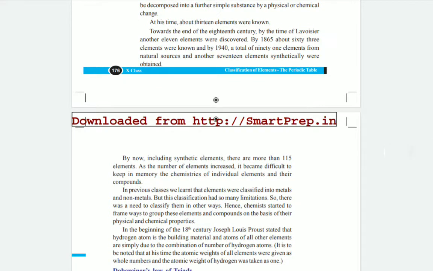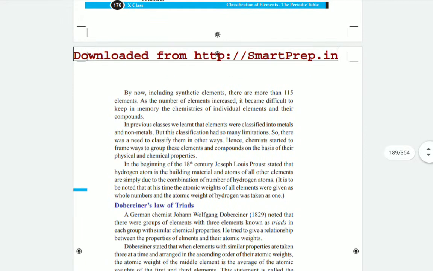By now, including the synthetic elements, there are more than 115 elements. So totally, now up to this 20th century, we have 115 elements. As the number of elements increased, it became difficult to remember all the atomic weights and atomic numbers, not only for a common man but for all the scientists also. It is very difficult to remember all these 115 elements.